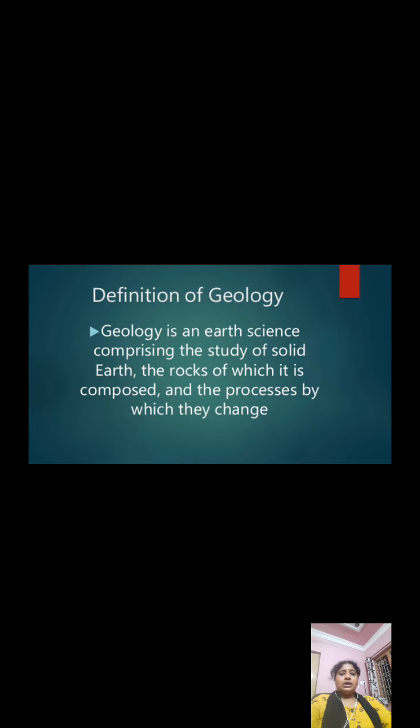Geology is an earth science comprising the study of the solid earth, the rocks of which it is composed and the processes by which they change. Studying the earth completely, soil structure, nutrients present in the soil, resources, the rocks, everything about the earth comes under geology. It even includes the study of fossils.